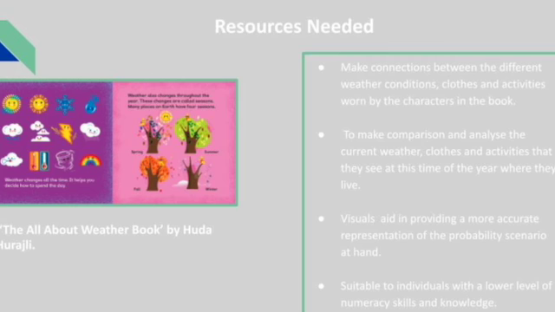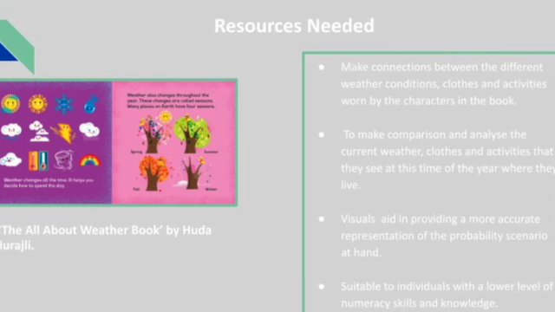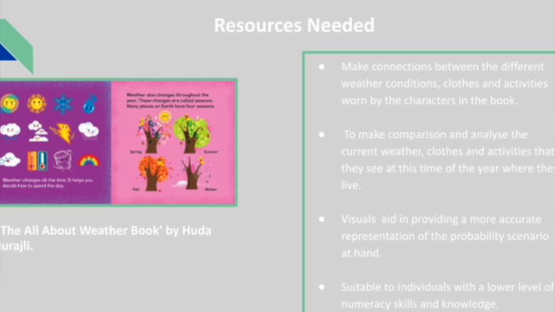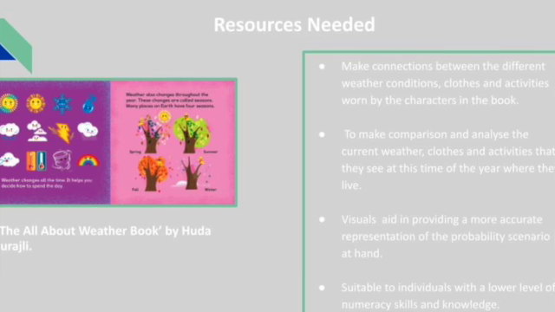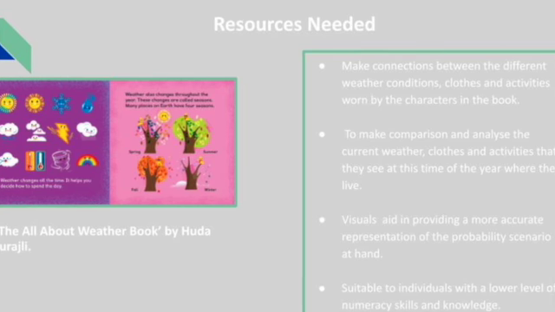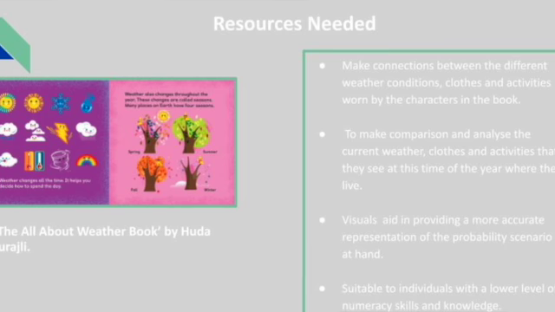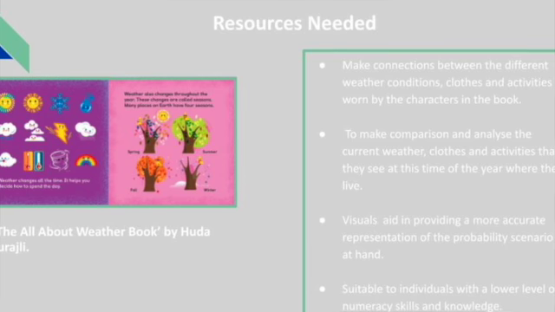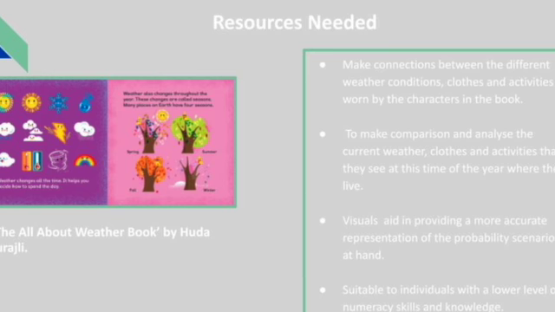Hence why this is suitable for Year 4 students who are being introduced to the topic of probability. The use of storybooks also appears through a range of different learning types that can be found within the classroom, such as visual spatial through the pictures in the book and worksheet, kinesthetic through the cut and paste worksheet, oral through reading the book and providing spoken instructions, to just name a few.